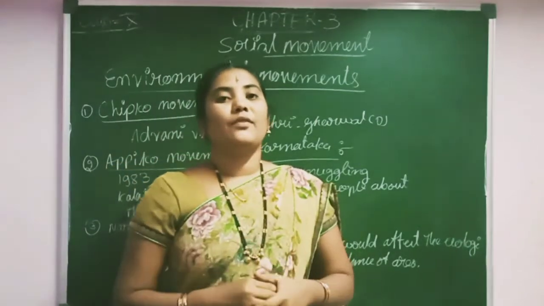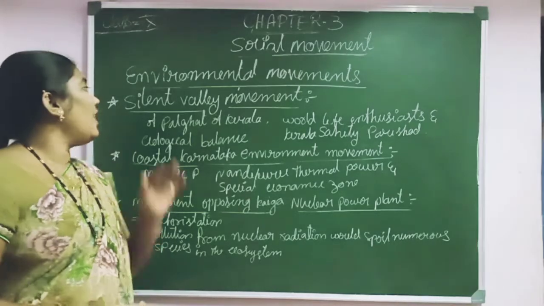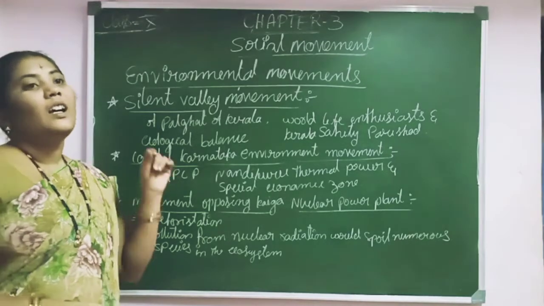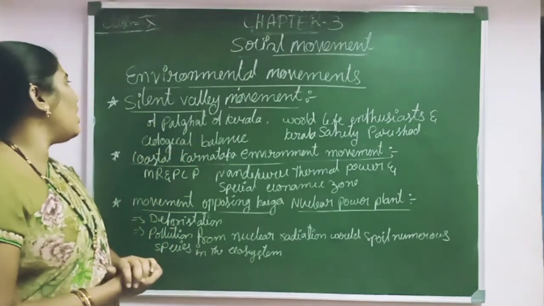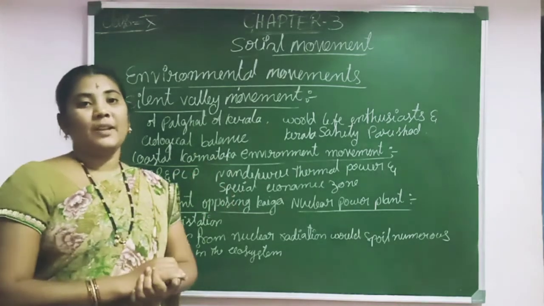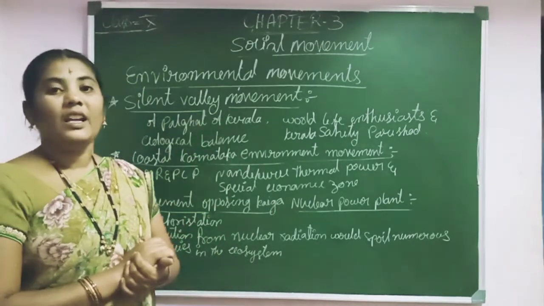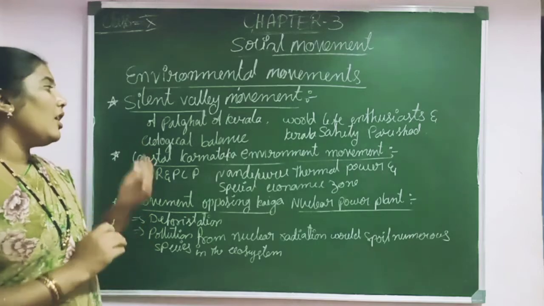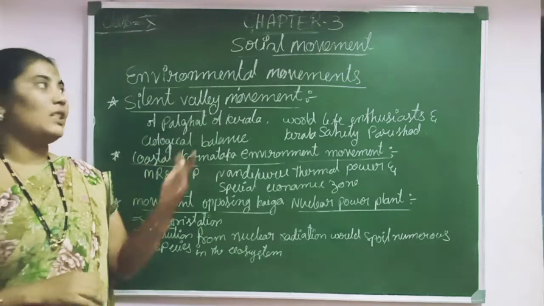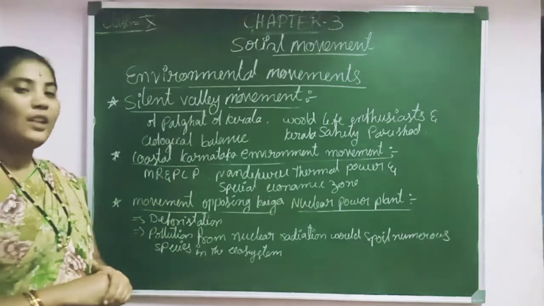So this is also one of the environmental movements. Silent Valley movement. The Silent Valley movement is in Kerala. We can see that a dam was proposed in the Silent Valley of Palghat in Kerala. The Kerala Sahitya Parishad and wildlife enthusiasts opposed the construction of the Silent Valley dam because it would affect the ecological balance. That is the main intention behind opposing it. It is called the Silent Valley movement.